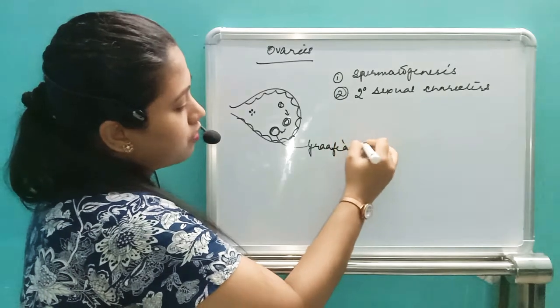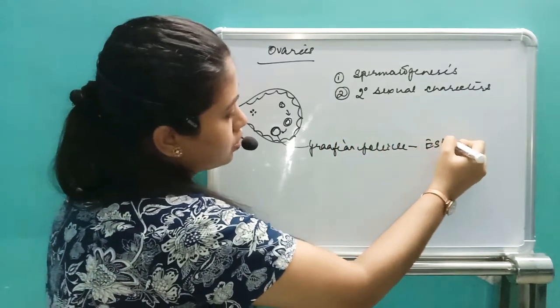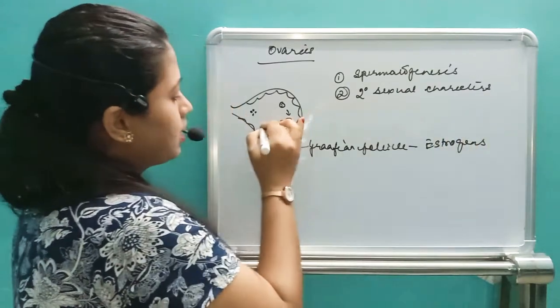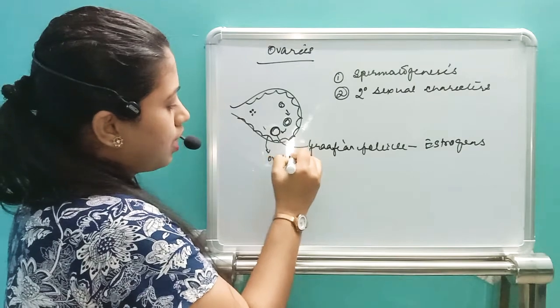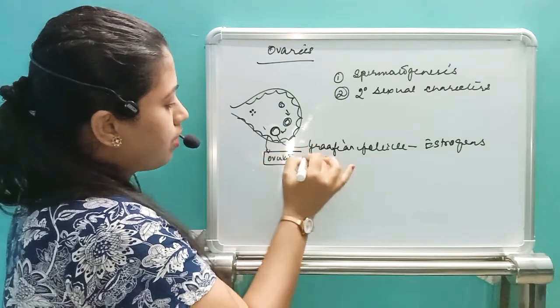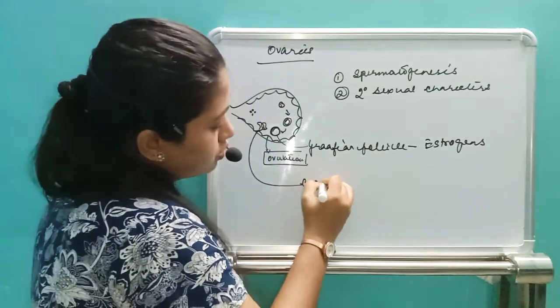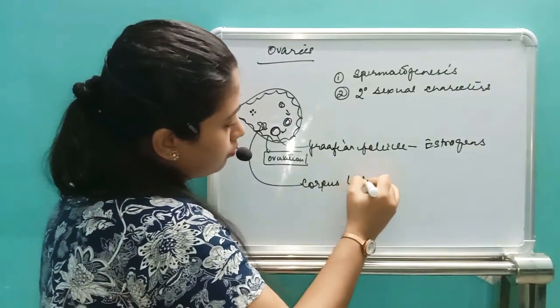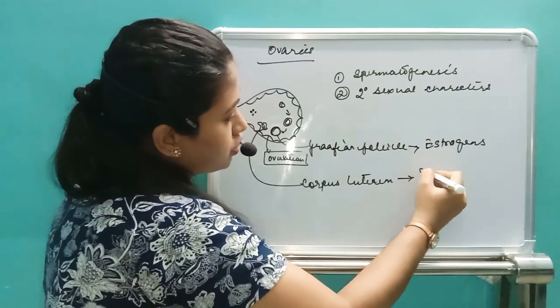This Graafian follicle is going to release the hormone called estrogens. Okay, and the next one, suppose ovulation has taken place. After ovulation, the remaining part of the Graafian follicle will form the corpus luteum. So this corpus luteum will release the next hormone that is called progesterone.